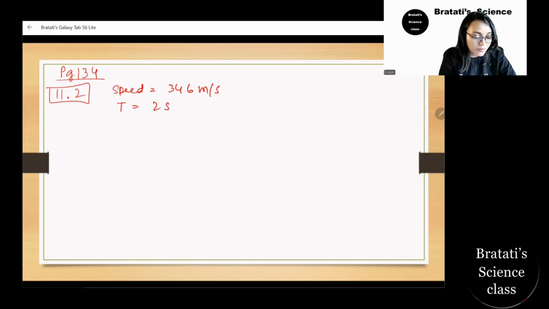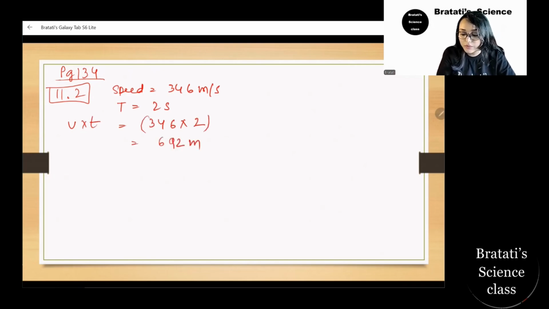Then the distance equals v into t. So here v is given, 346 into 2. If we just omit the units, we get 692. It is meter, because the first one was meter per second. So meter into second by second, this second will cancel, 692 meter.